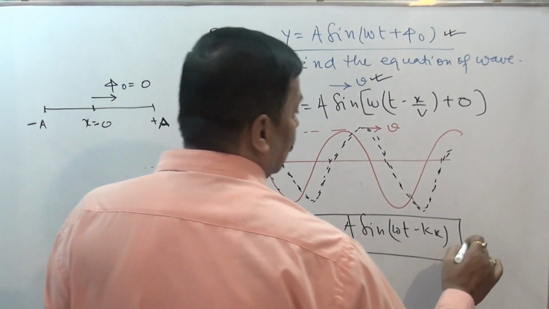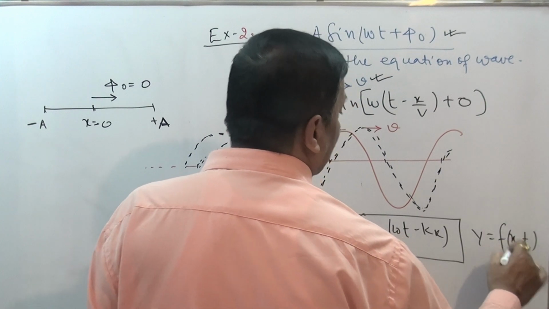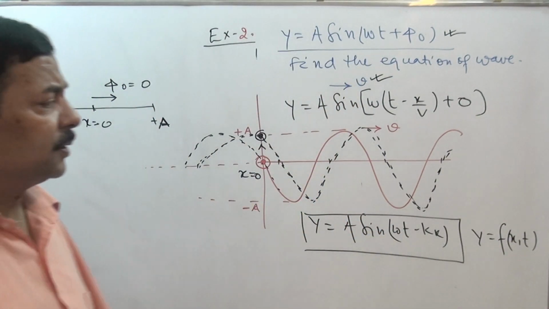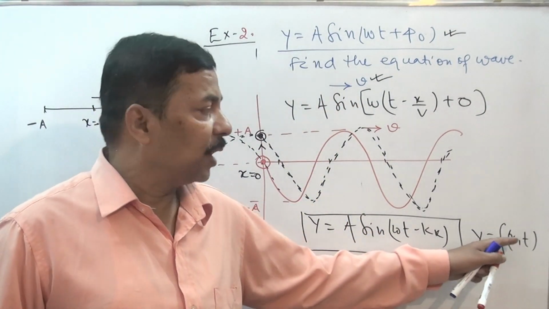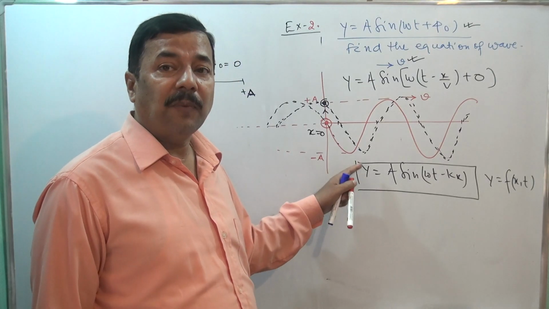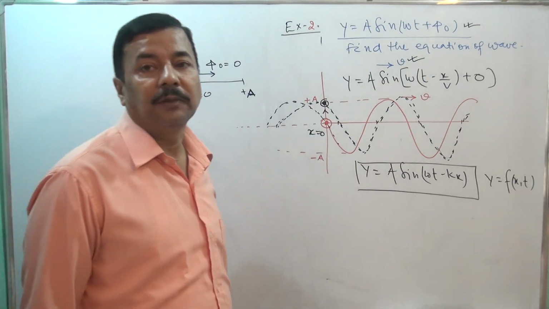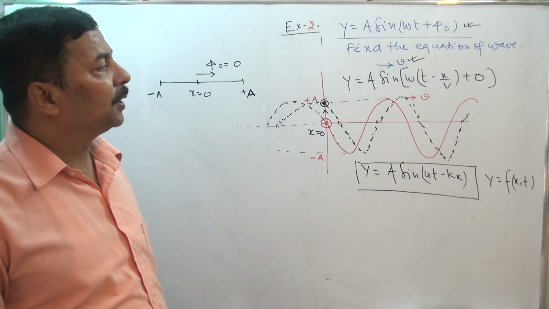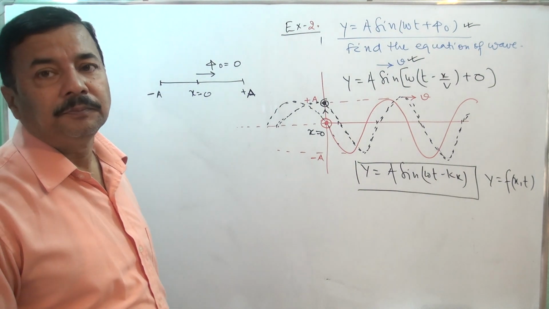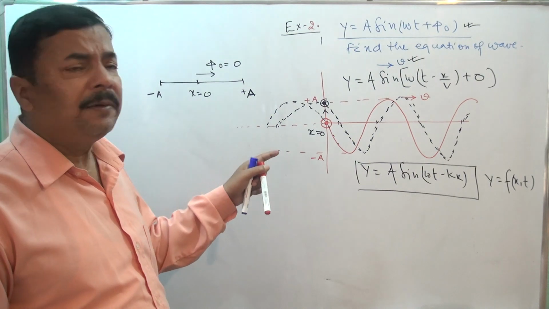Again I am telling you, y is a function of x comma t. If you are finding it, that means y depends upon x also, and y depends upon t also. And what is y? y is the displacement of a particle performing simple harmonic motion during the wave motion. So this thing should be clearly understood by you people: this is the way we slightly shift the wave in the direction.